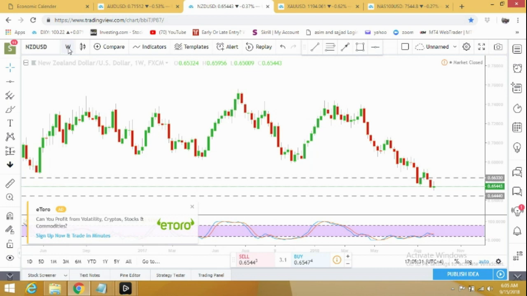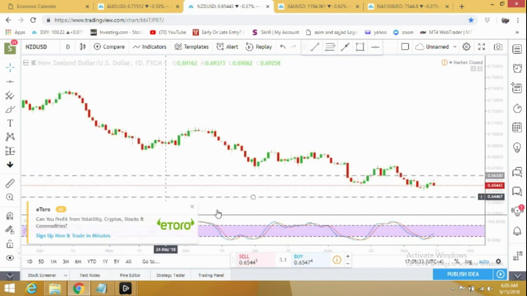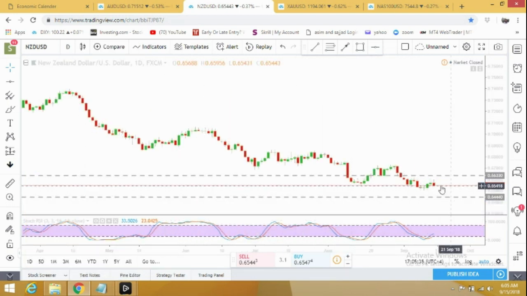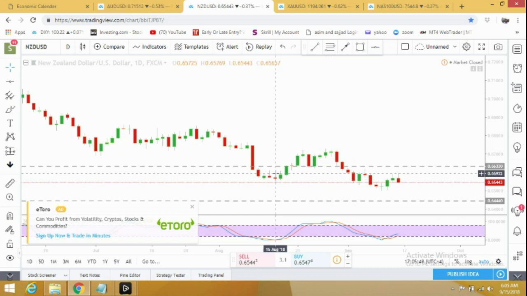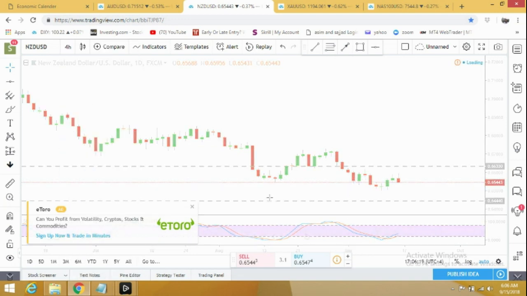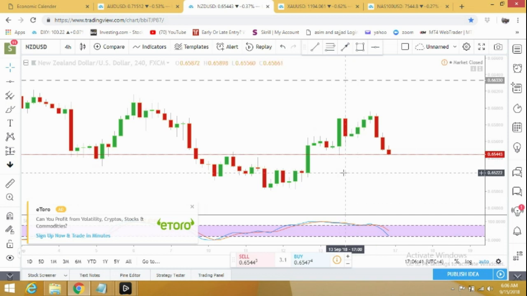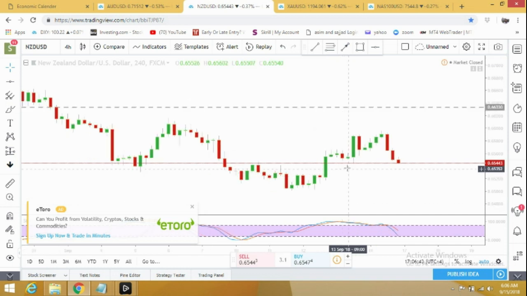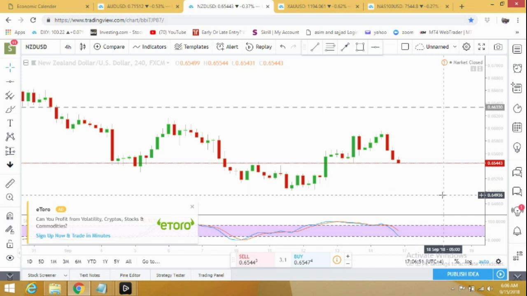We will see how it moved on daily time frame, and you can see it's just moving sideways. You can see much smaller candlesticks. Next week it can even continue moving sideways, or it can drop to 0.644. Let's have a look at 4-hour time frame. It has dropped a lot, but right now it's on a support level, so from Monday to Tuesday we can even expect some correction first, and then it will start dropping down.